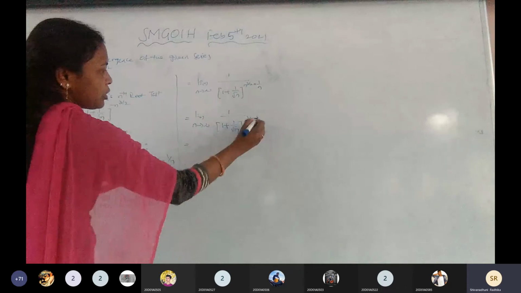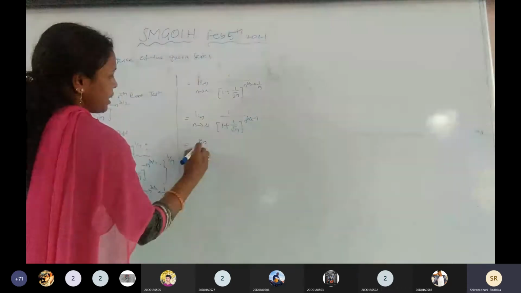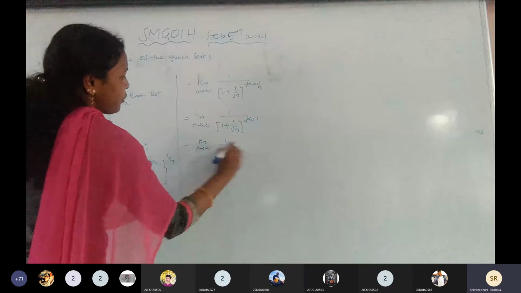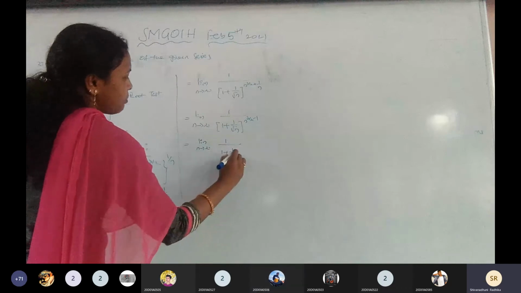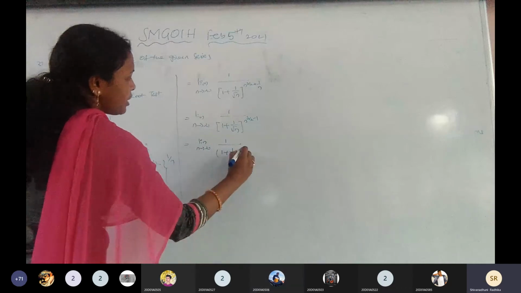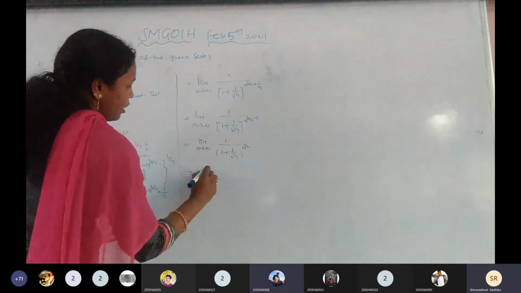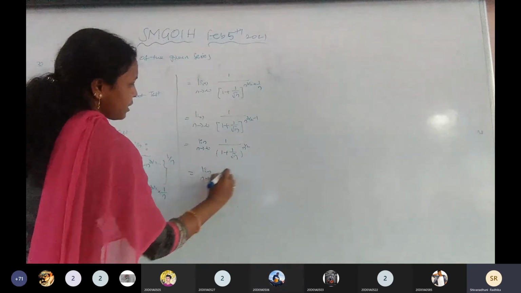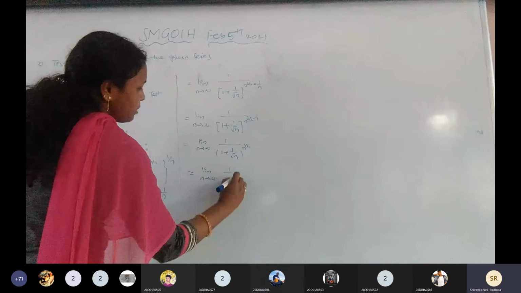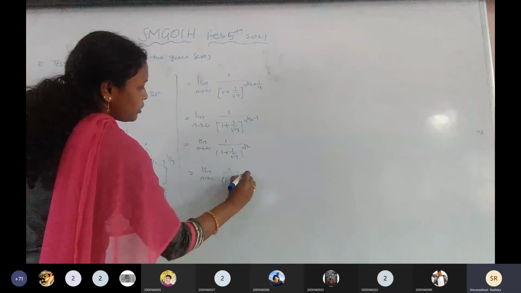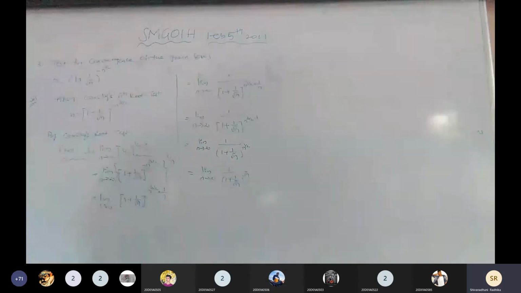It is clear? Limit n tends to infinity, 1 by (1 plus 1 by root n) to the power of n to the power of 1 by 2. Now limit n tends to infinity, 1 by (1 plus 1 by root n) whole to the power of root n. It is clear.